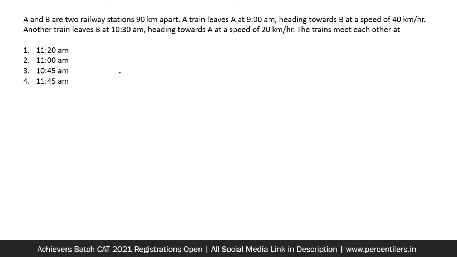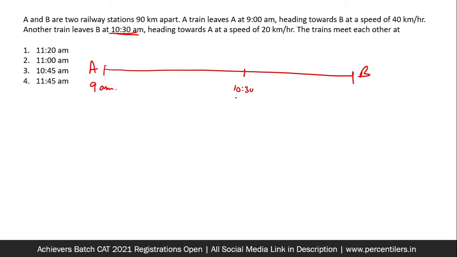Okay, so these are 90 kilometers in one frame. This is A, this is B. At 9 a.m. a train leaves at a speed of 40 and it kept running for 1.5 hours. So at 10:30 the train was here and this distance was 60 kilometers. Okay, this is child's play. 1.5 hours, time is given, speed is given, you can find 60 kilometers, 30 kilometers remaining.